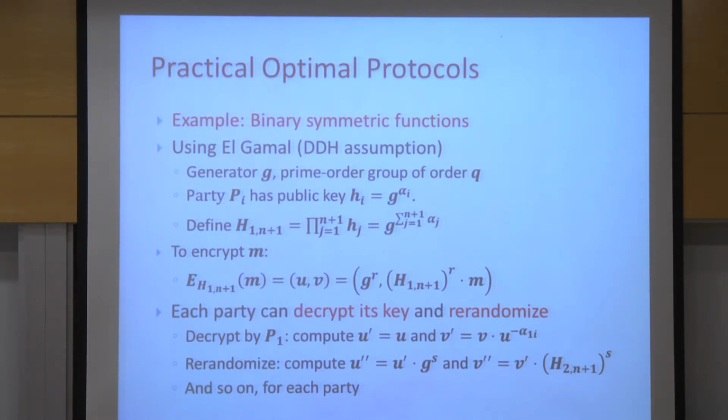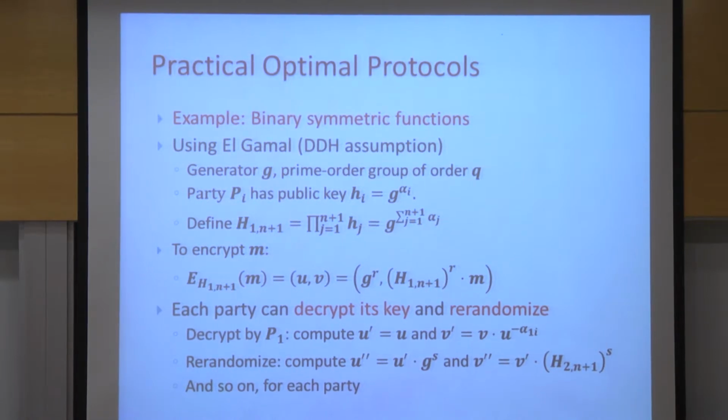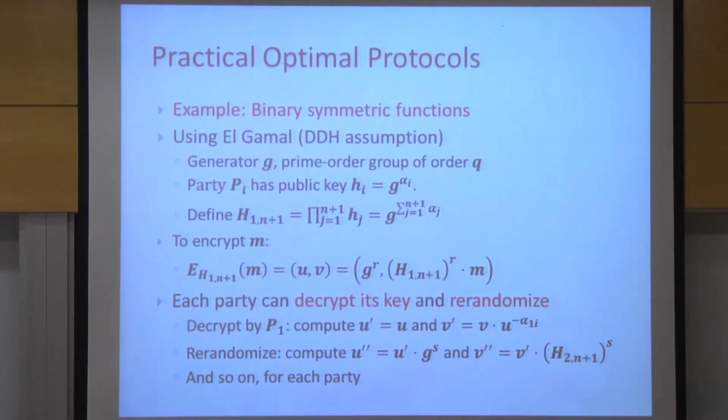So we presented some practical protocols for some general families of functions. I'll show just one example, for binary symmetric functions. This example uses El-Gamal encryption, where we have a generator g, and the public key of party i is some h_i, which is g to the power of alpha_i, where alpha_i is its private key. I hope that people are familiar with this.